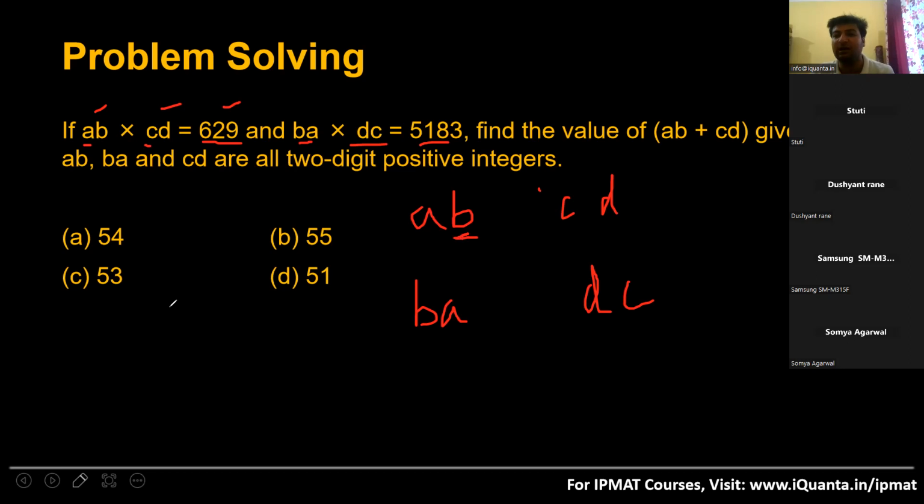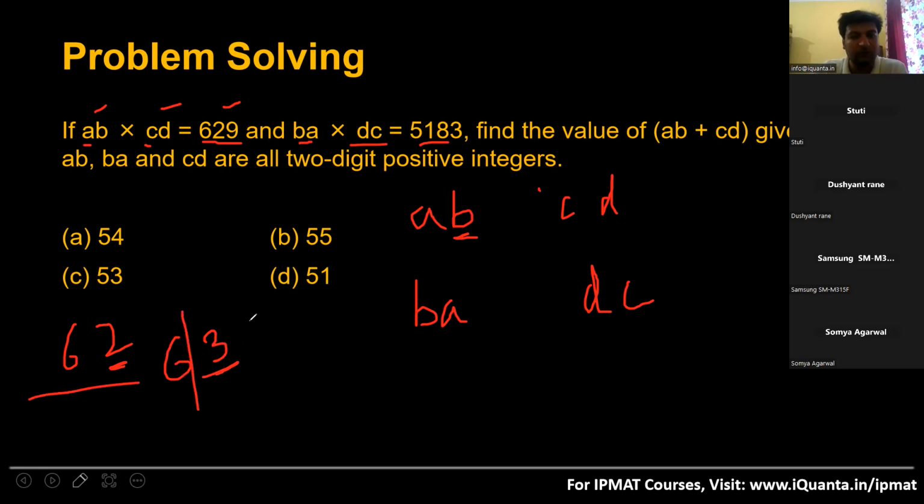See, how do we determine whether a number is odd or even? We check the unit digit of that number. For example, if I say 62, you will just check the unit digit 2 and say that this is even because the unit digit is divisible by 2. Similarly, to determine whether 63 is odd or not, I always check the unit digit; we never check the digits before it. So if the unit digit is even, the number is even. If the unit digit is odd, the number is odd.